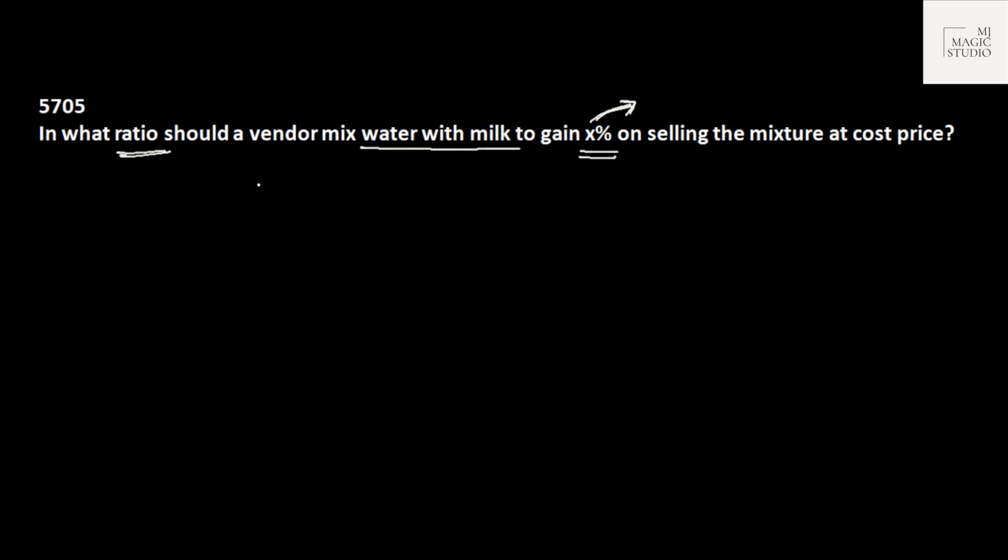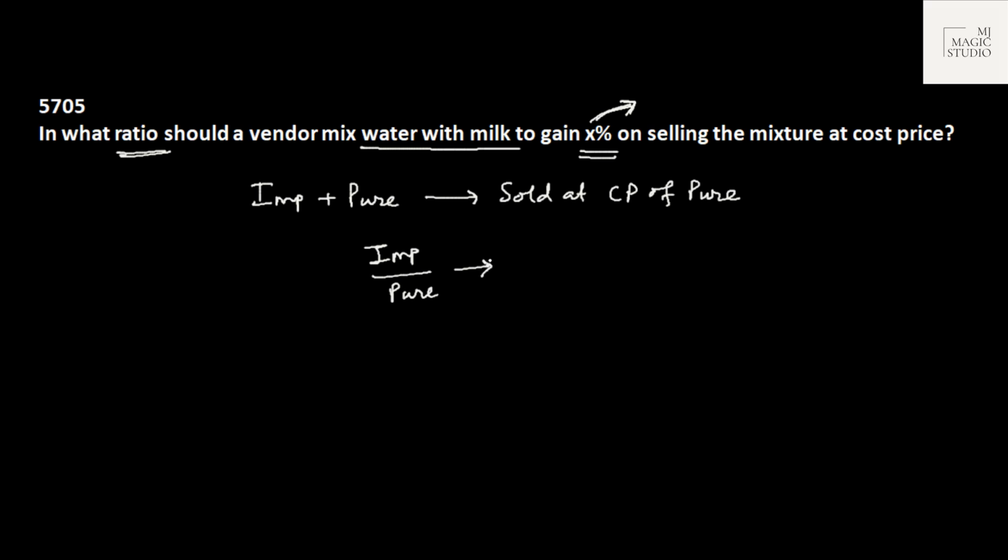See, if an impurity is mixed with a pure thing and it is being sold at the CP of the pure thing, then the ratio of impurity to pure thing is always taken as X by 100, where X is the percentage gain. As simple as that.